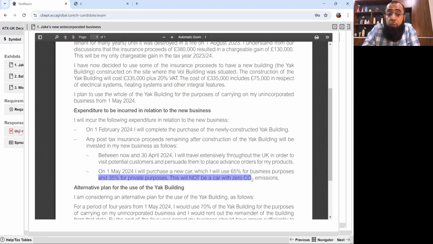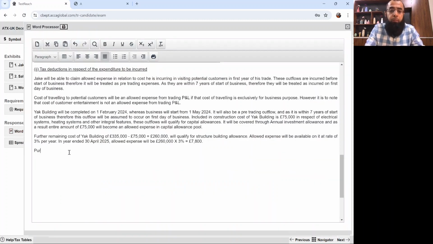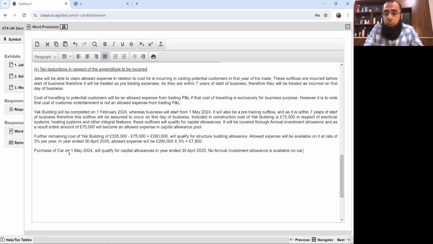This will not be a zero CO2 emission car. Okay. Purchase of car on 1st May 2024 will qualify for capital allowances in year ended 30th April 2025, which is the first year of business. No annual investment allowance is available on cars, I hope you all know.